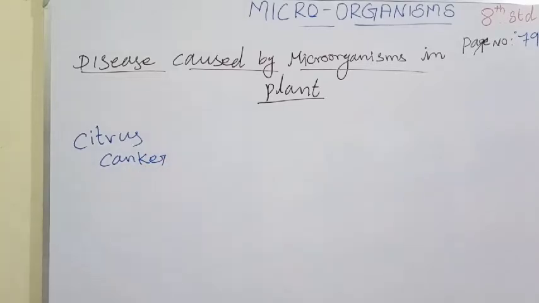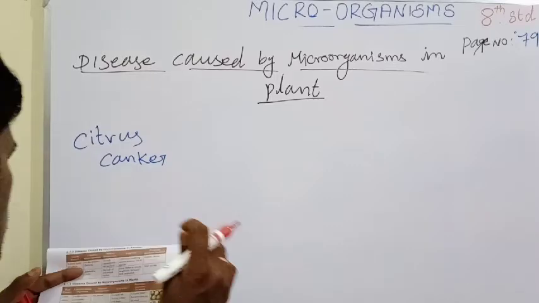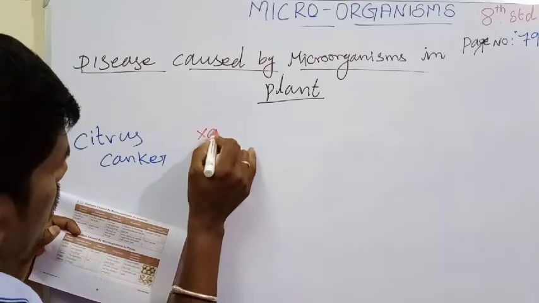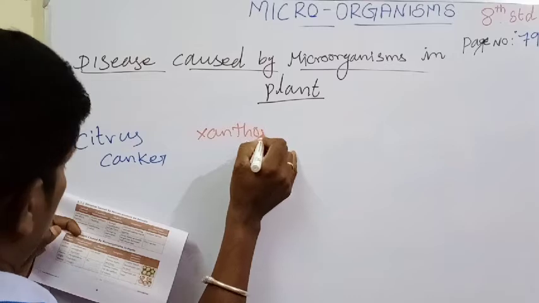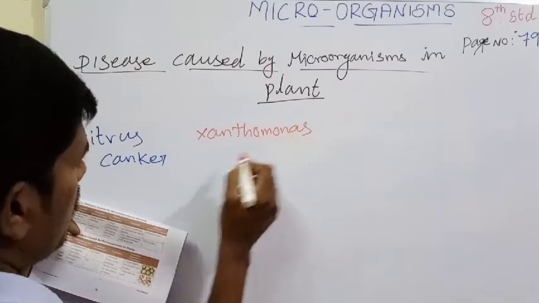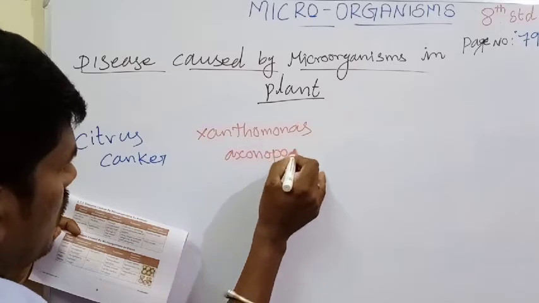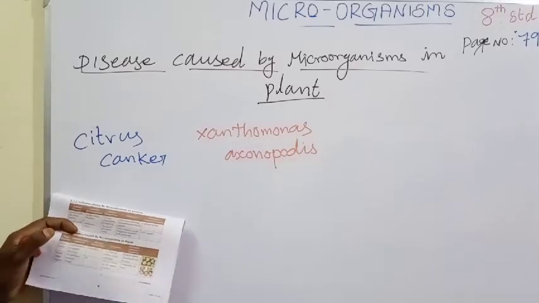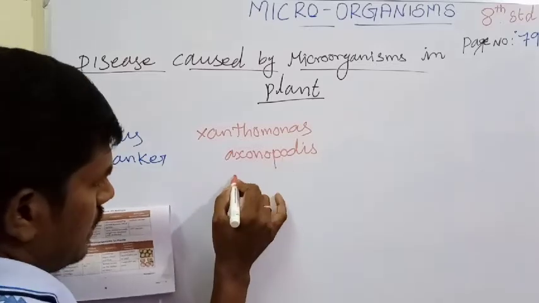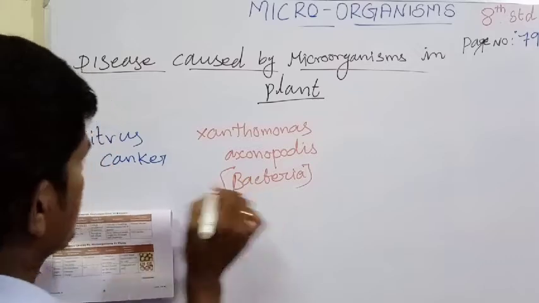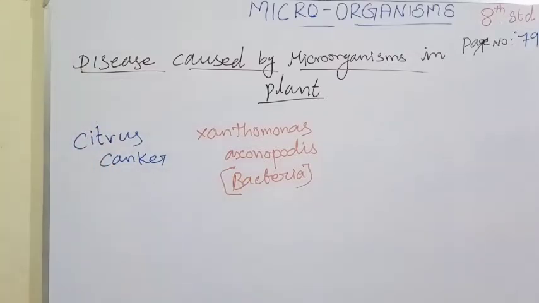The causative microorganism is Xanthomonas axonopodis. This is a bacterium, so citrus canker is a bacterial disease.